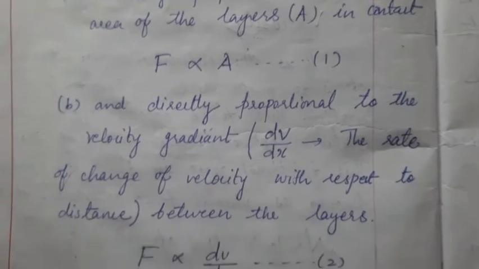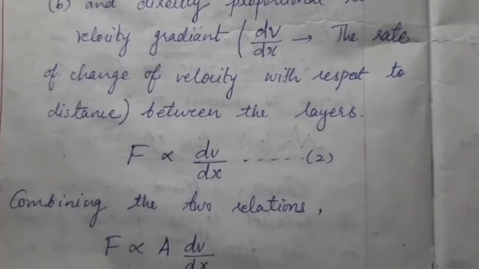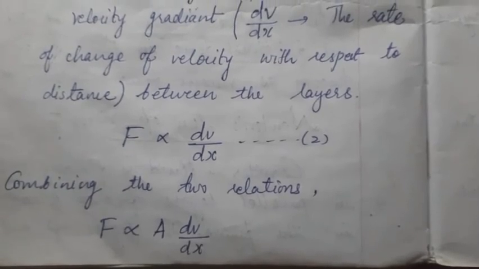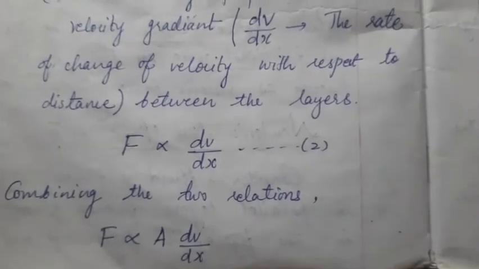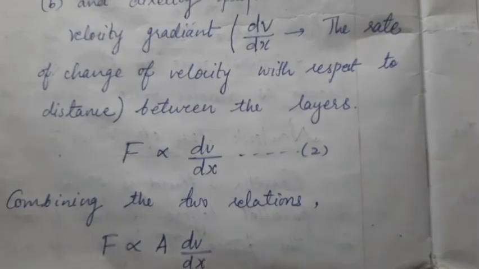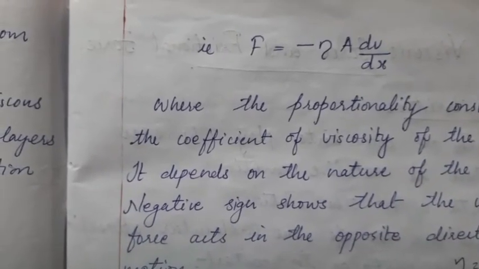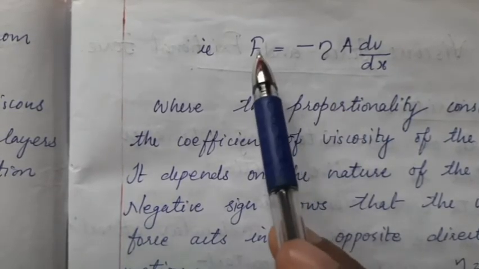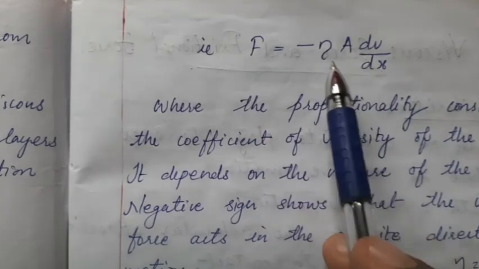Considering the two factors, he wrote: F is directly proportional to dv by dx, and F is proportional to A also, so together F is proportional to A dv by dx. Here Newton introduced one constant. That constant is called the coefficient of viscosity, and that letter is eta. So he made an equation: F is equal to minus eta A dv by dx.